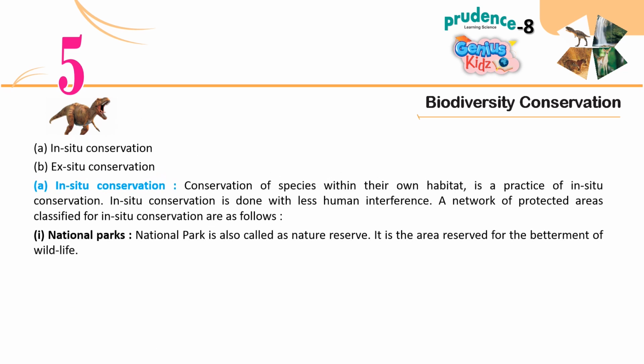A. In situ conservation. B. Ex situ conservation. A. In situ conservation. Conservation of species within their own habitat is a practice of in situ conservation. In situ conservation is done with less human interference. A network of protected areas classified for in situ conservation are as follows.